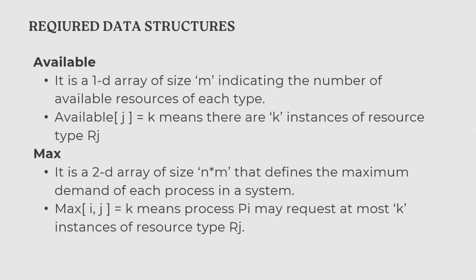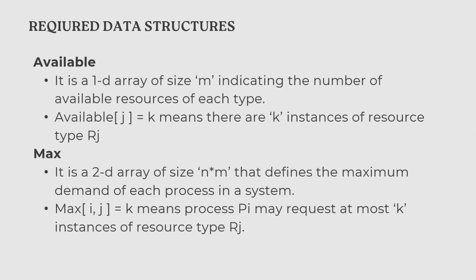Certain data structures are required for implementing Banker's algorithm in an operating system. Available. It is a 1D array of size m indicating the number of available resources of each type. Available of jth index equals to k means there are k instances of resource type Rj.